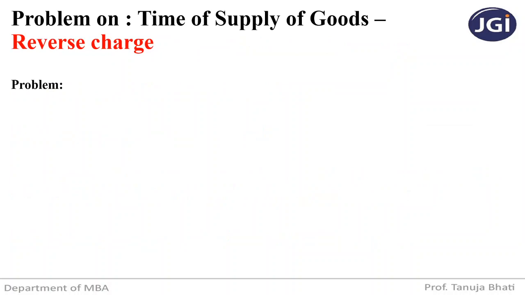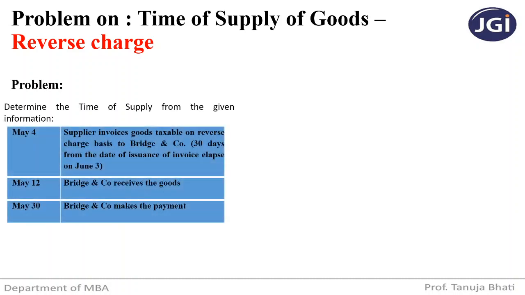Let us see a problem on time of supply of goods, reverse charge. Determine the time of supply for the given information. May 4, supplier invoices goods taxable on reverse charge basis to Bridge and Company. 30 days from the date of issuance of invoice lapse on June 3.